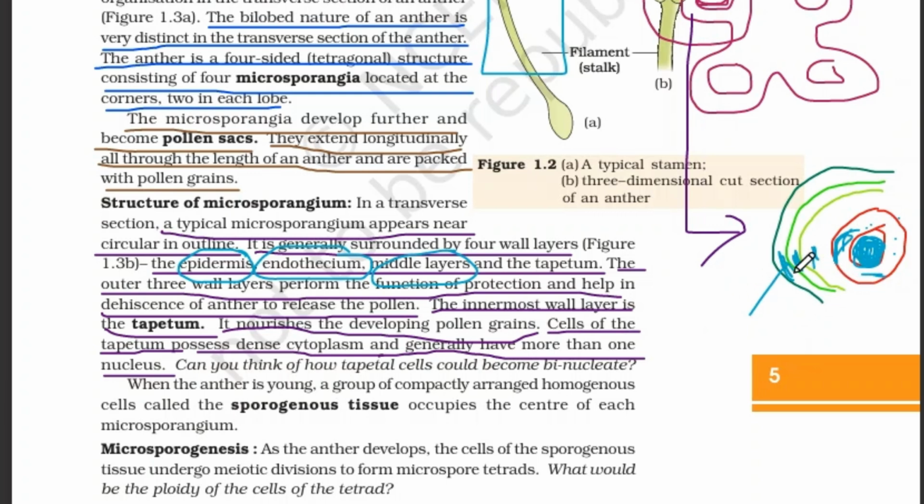And all the other tissues, middle layer, endothecium and epidermis, help in dehiscence and protection of the anther. So they have a protection function. What do you mean by the term dehiscence?